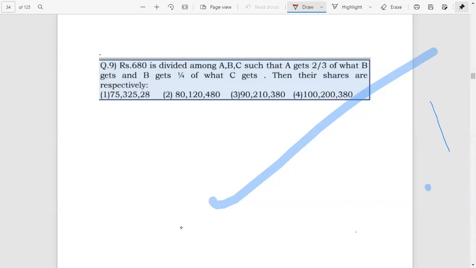Question: Rs 680 is divided among A, B, C such that A gets 2 by 3 of B and B gets 1 by 4 of what C gets, then their shares are respectively. Here total we have 680 rupees. Next we have the conditions.